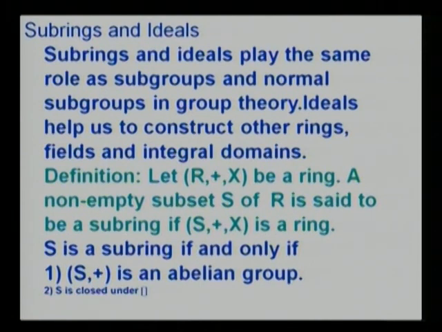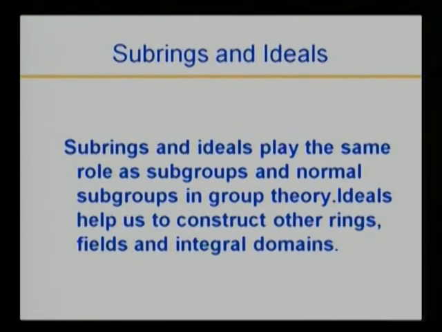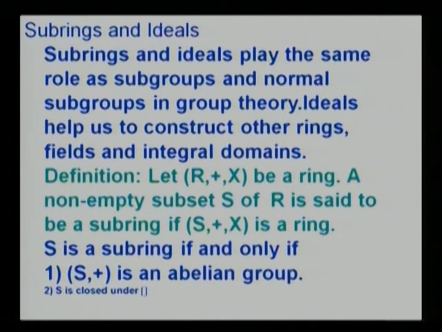In order that S be a subring, first of all, S plus must be an abelian group and S must be closed under multiplication. What is the condition that it should be an abelian group? A minus B should belong to S, A into B belongs to S. These are necessary and sufficient conditions for S plus cross to be a subring of R.